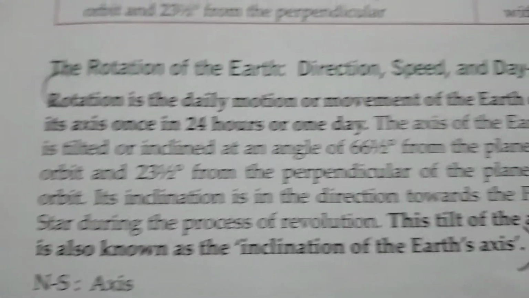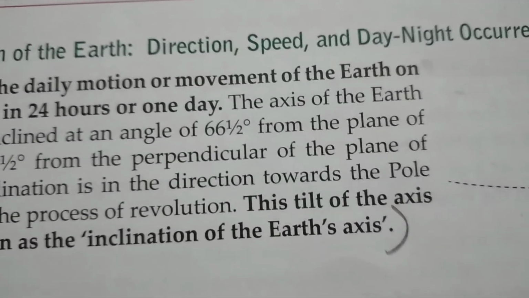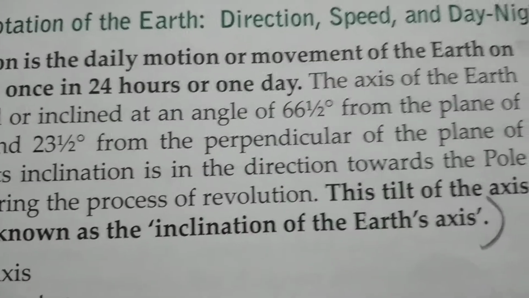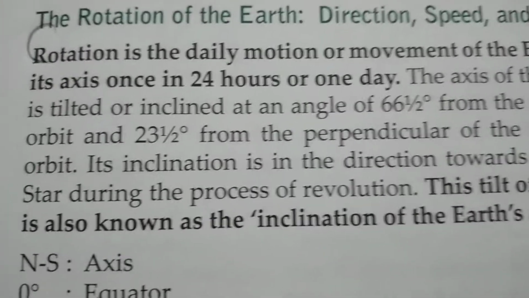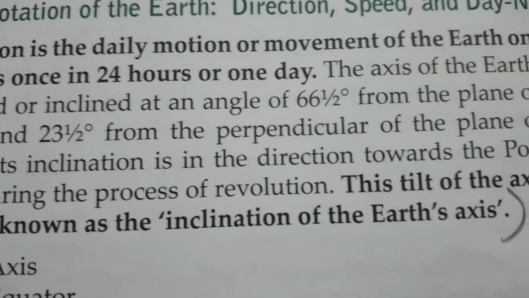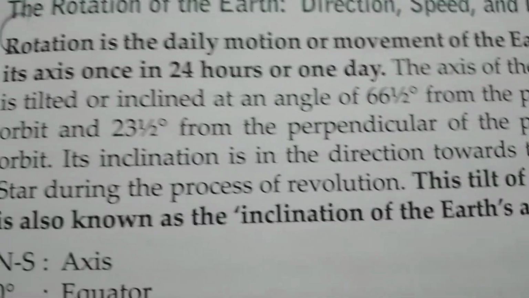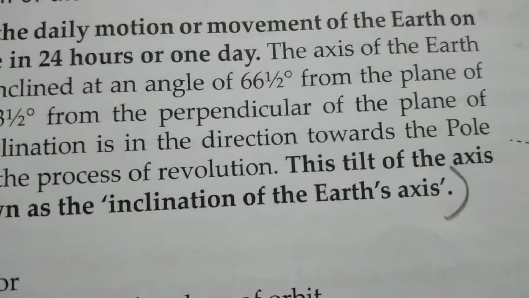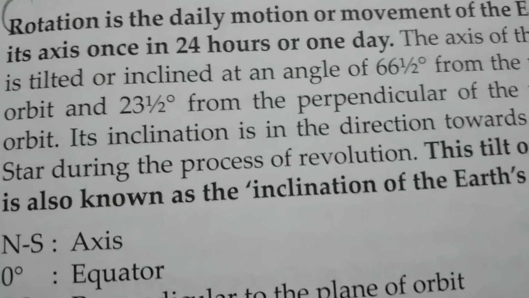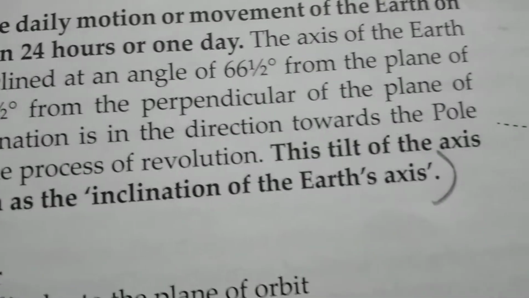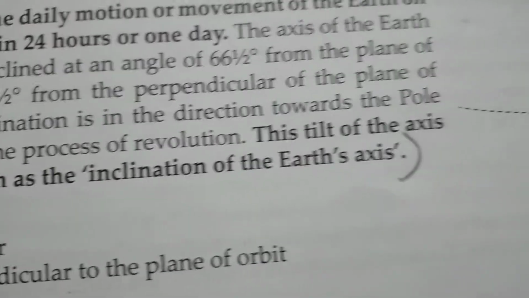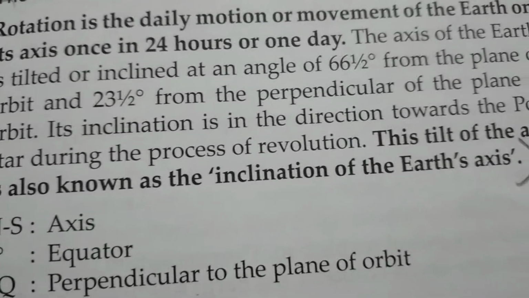Rotation is the daily motion or movement of the earth on its axis once in 24 hours or one day. The axis of the earth is tilted or inclined at an angle of 66.5 degree from the plane of orbit and 23.5 degree from the perpendicular of the plane of the orbit. Its inclination is in the direction towards the pole star during the process of revolution. This tilt of the axis is also known as inclination of the earth's axis.